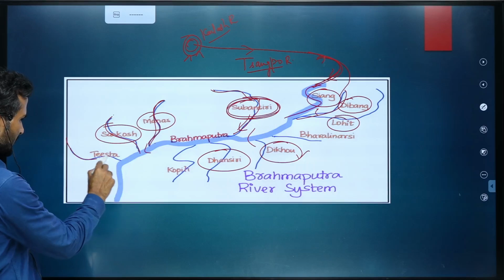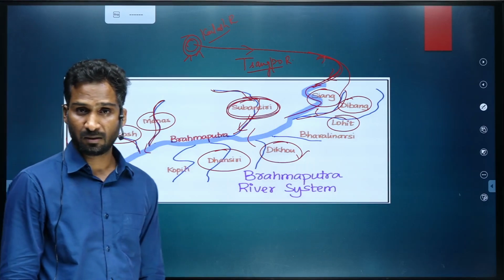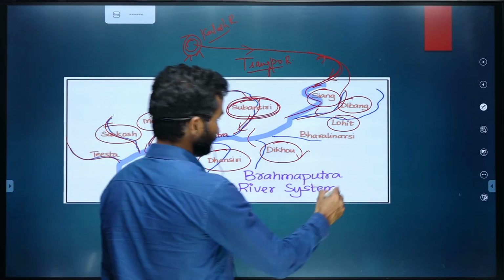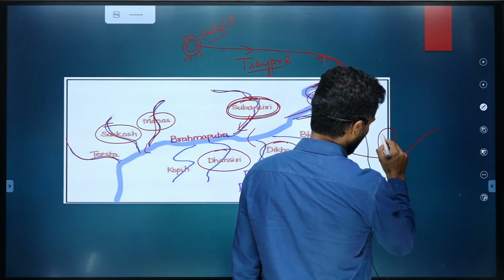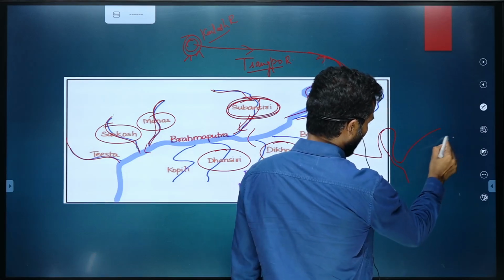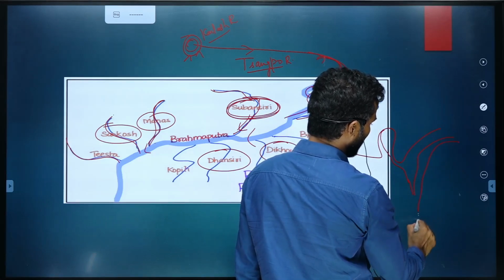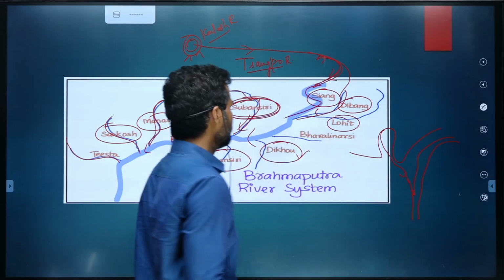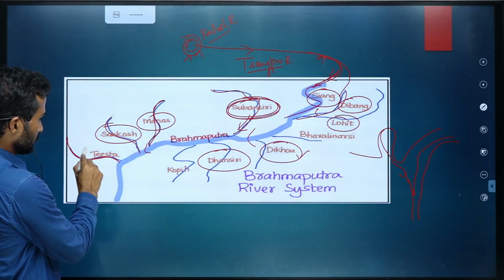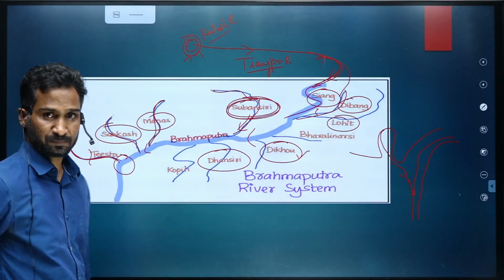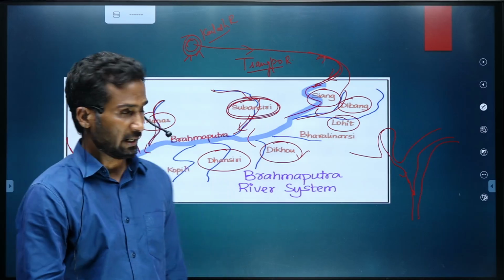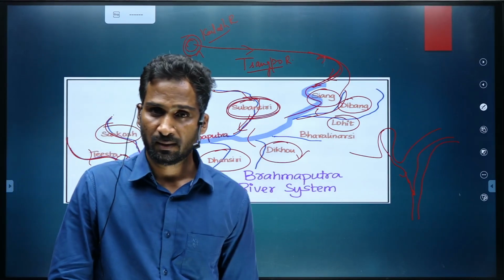Teesta originates in the northern Sikkim region. Sikkim, if you know. So Teesta originates here and joins Brahmaputra in Bangladesh. So Tista joins Brahmaputra in Bangladesh. Tista is again an important tributary of Brahmaputra.